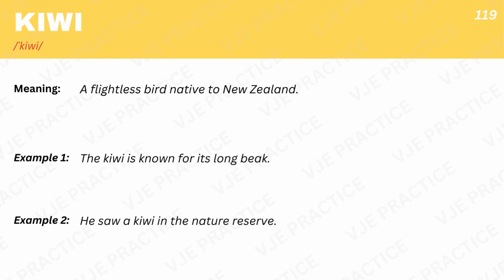Kiwi, a flightless bird native to New Zealand. Example 1. The kiwi is known for its long beak. Example 2. He saw a kiwi in the nature reserve.